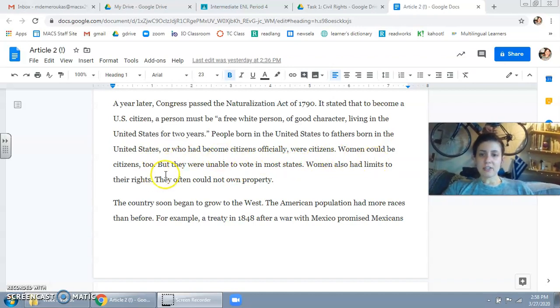Women could be citizens too, but they were unable to vote in most states. Women also had limits to their rights. They often could not own property.